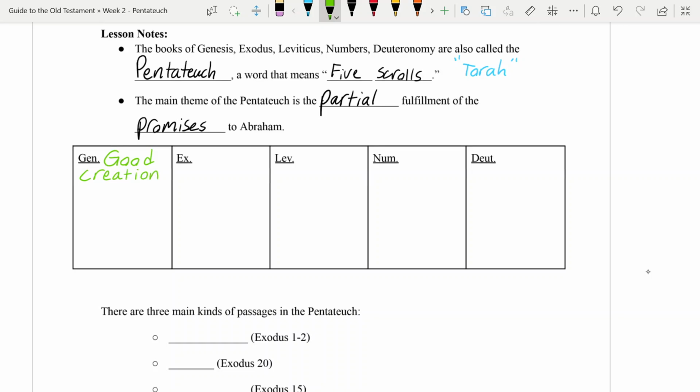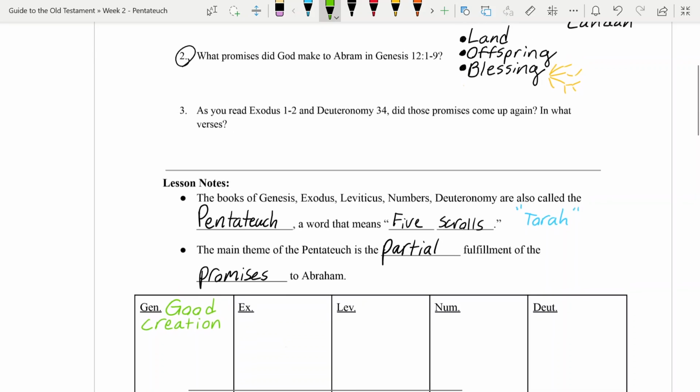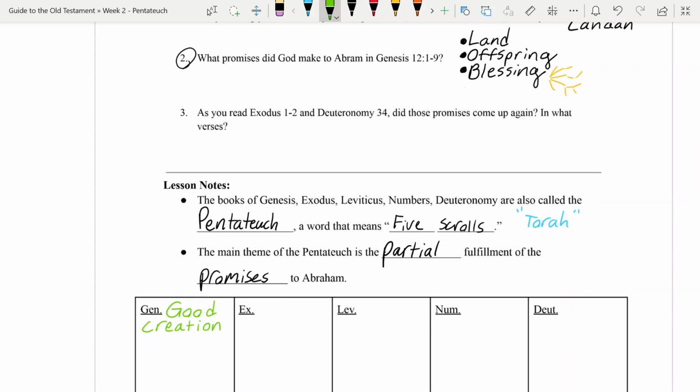So we have those 6 days of creation and then the 1 day of rest. We have that repetition of God saying he saw that it was good, right? And it kind of opens the question, what was so good about that good creation? And again, we can kind of summarize it in 3 points. What was so good about God's good creation?